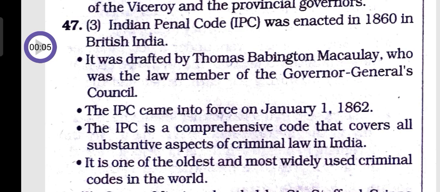Question 47, option 3. The Indian Penal Code, IPC, was enacted in 1860 in British India. It was drafted by Thomas Babington Macaulay, who was the law member of the Governor General's Council. The IPC came into force on January 1, 1862. The IPC is a comprehensive code that covers all substantive aspects of criminal law in India. It is one of the oldest and most widely used criminal codes in the world.